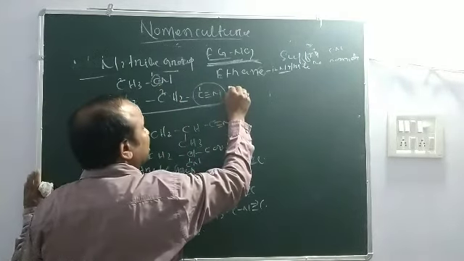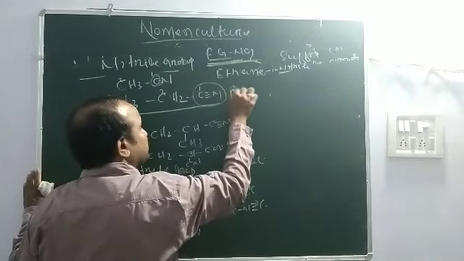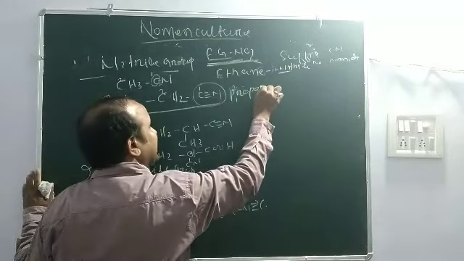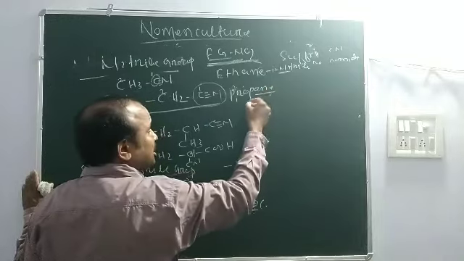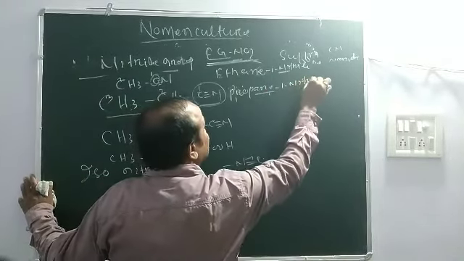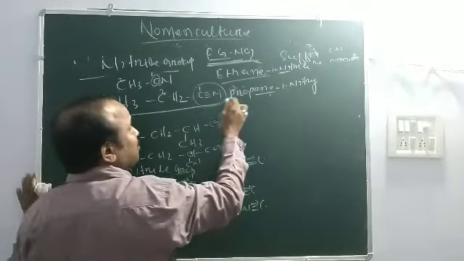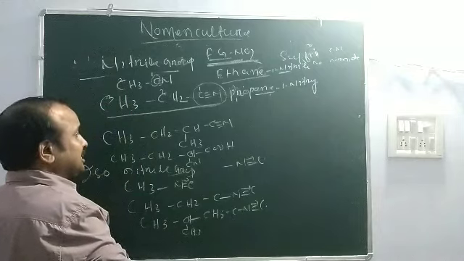The word root is prop, ane is the primary suffix, 1 nitrile. The common names are ethyl cyanide, n-propyl cyanide, like that.